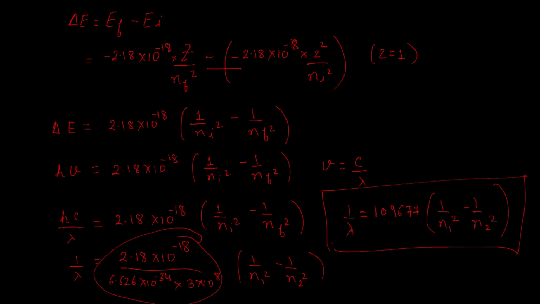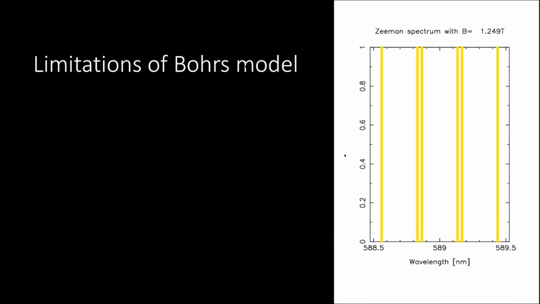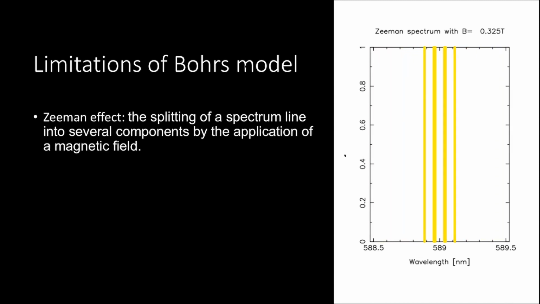So this was an extraordinary success of Bohr's model, that he was able to explain not only the lines present in the emission spectrum of hydrogen, but he was also able to derive the famous Rydberg's equation using one of his postulates. We'll go ahead and understand what the limitations of Bohr's model were.